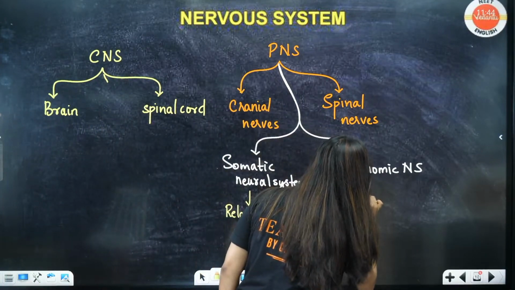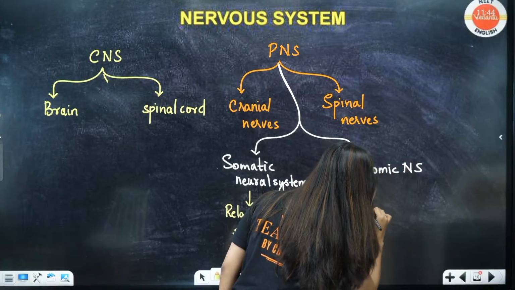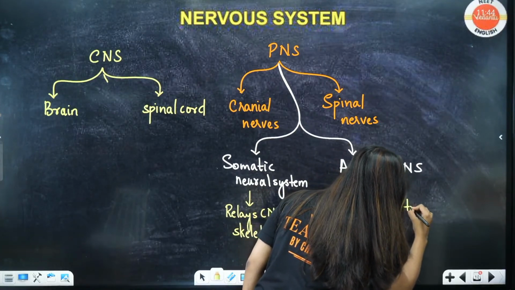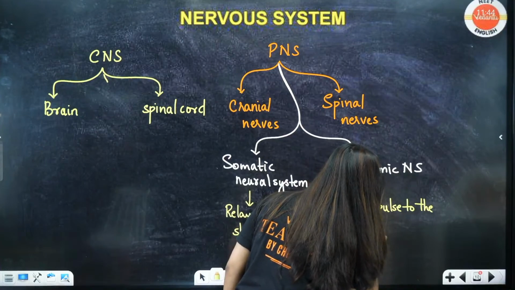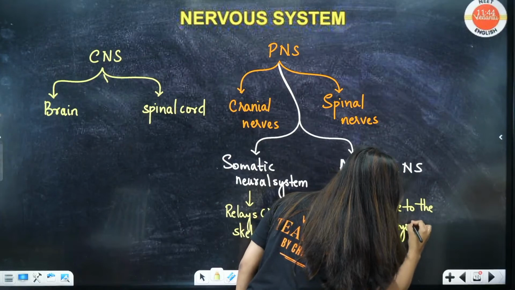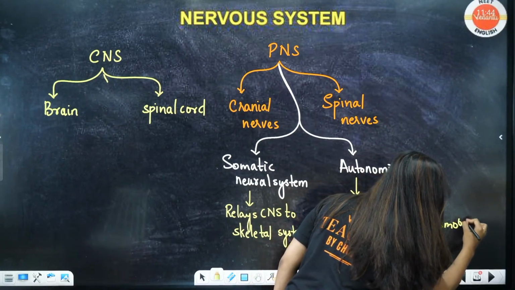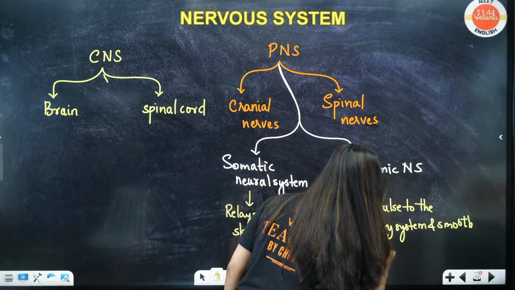Now, the autonomic nervous system is the fellow who relays impulses to the involuntary systems and smooth muscles. Exact line of NCERT I am writing, smooth muscles.